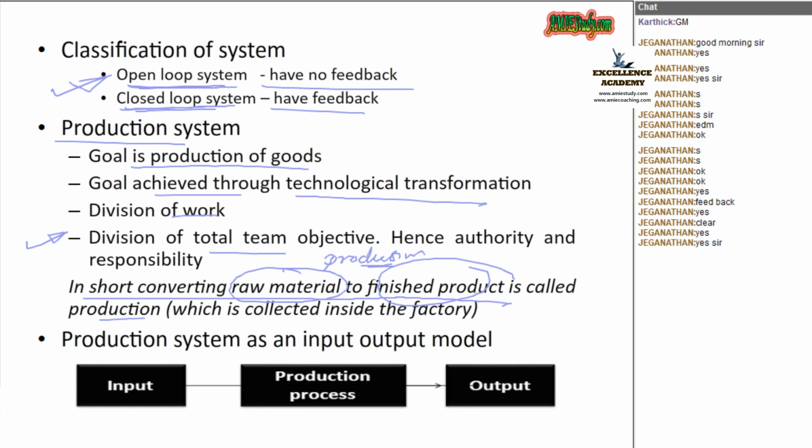Yes, okay, fine. So in short, we can conclude that the production system is an input-output model. We will input the raw material, production processes take place there, that is machine and technological transformation by means of machineries, and we will get the final product. This is the block diagram of that production system.